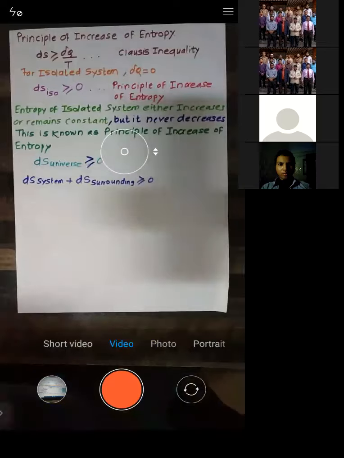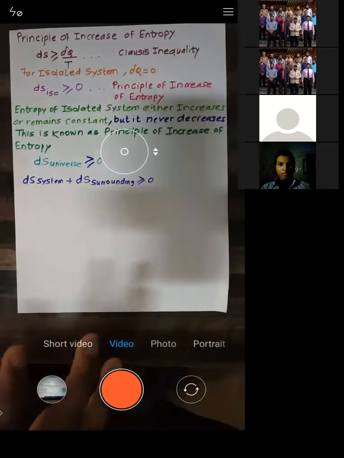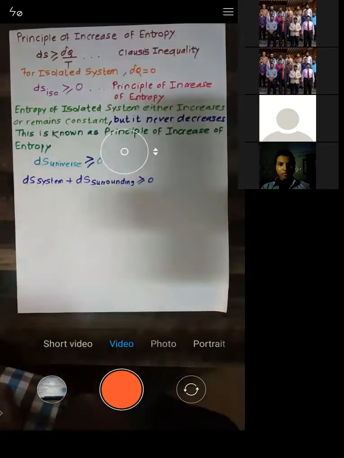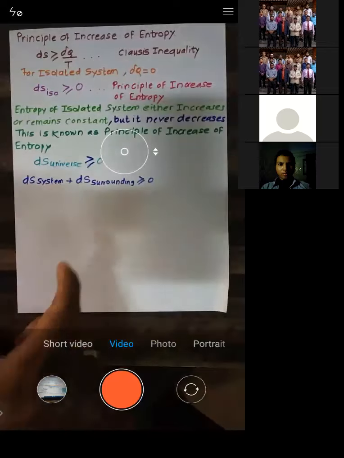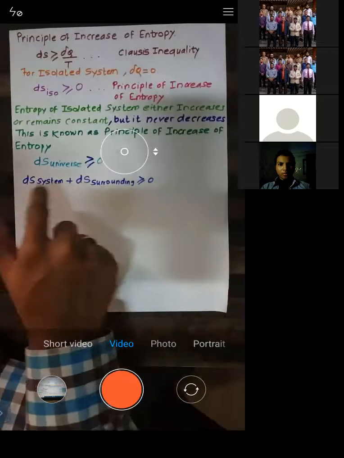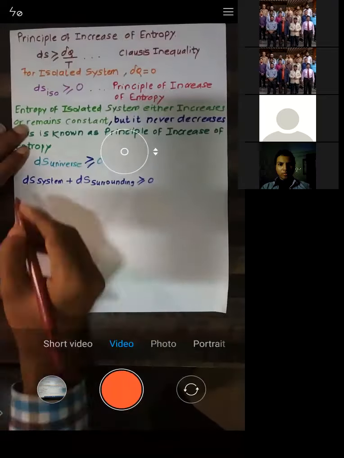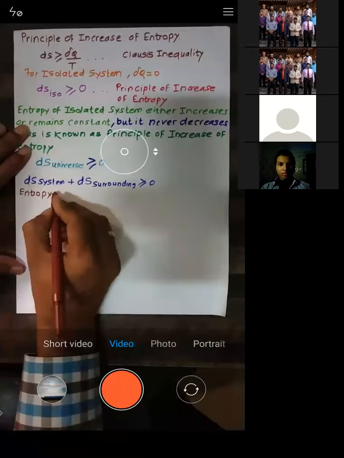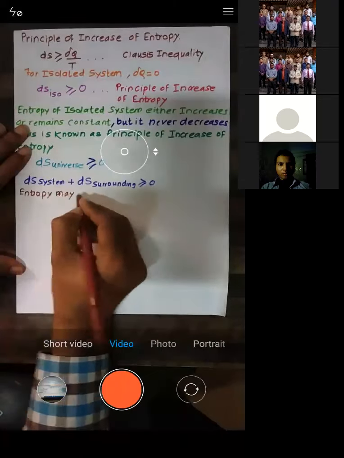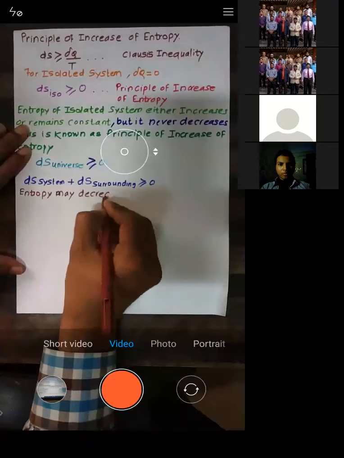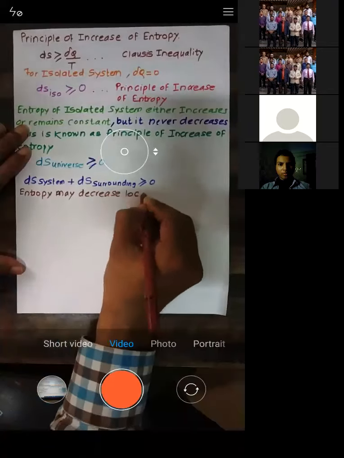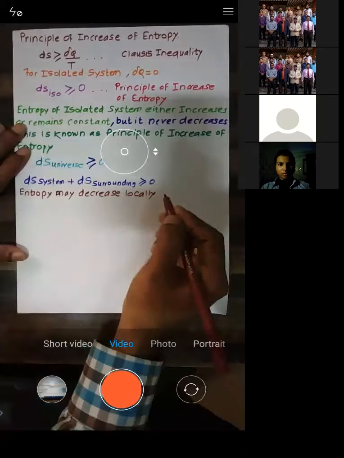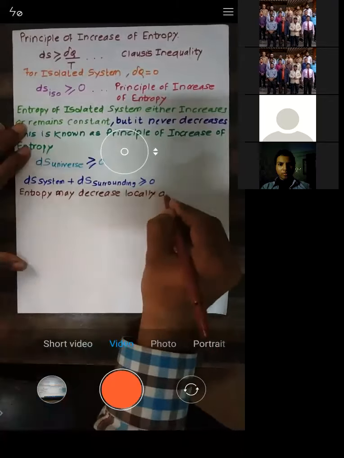What do you understand from this equation which you have written? From this equation, you may write that entropy may decrease locally in some region.